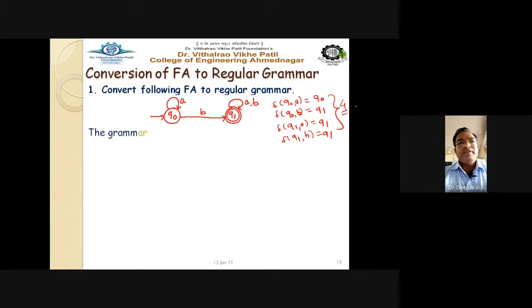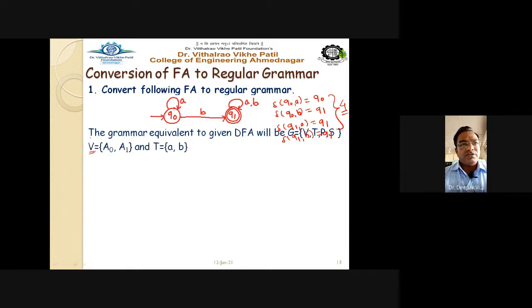So the grammar equivalent to the DFA will be G = (V, T, P, S), that is variables, terminals, productions, and start symbol. Now we have to assign the variables, or non-terminals, and terminals. Take two non-terminals A0 and A1. Always take the non-terminals as capital A0, capital A1, whereas the terminal symbols are already given: small a, small b.